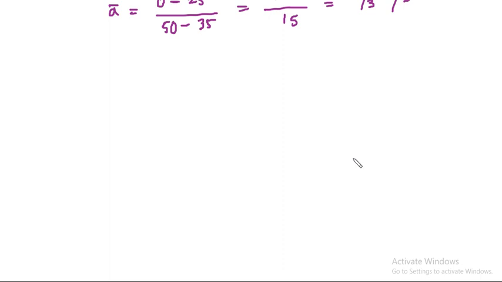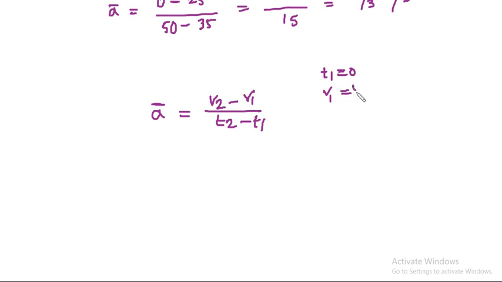Now let us see a relation. Average acceleration is v2 minus v1 by t2 minus t1. Now if we consider t1 equal to 0, that means it started from the 0 time, that means when we started to observe the particle's motion, we call that time 0, and let us write v1 is equal to v0.